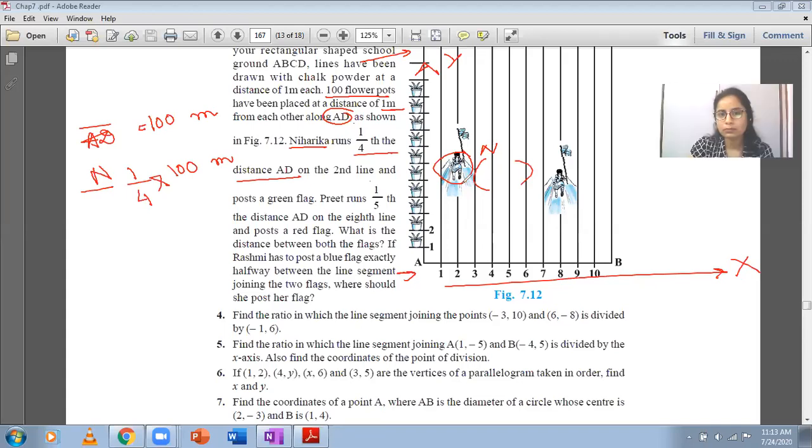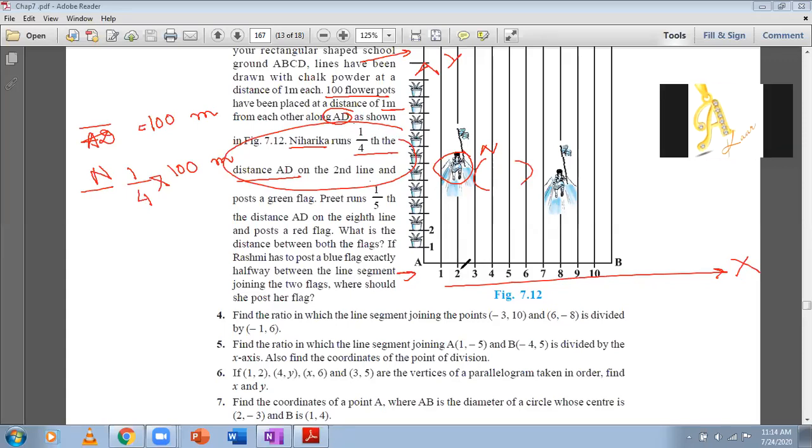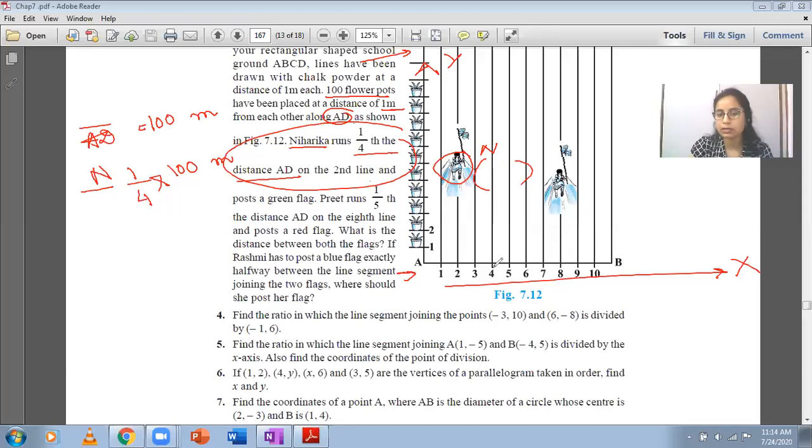How come? You're looking at these flower pots. You don't have to look at the flower pots. They have not shown all the 100 flower pots. They have given this. Use this. Niharika is running 1/4 the distance on the second line. So on the second line over here, you can see second. Yes, she is in the second line.